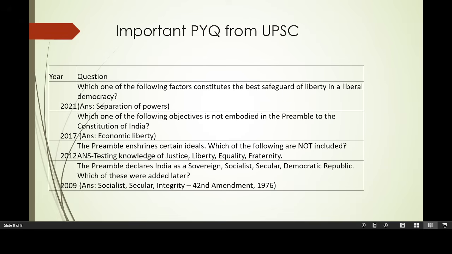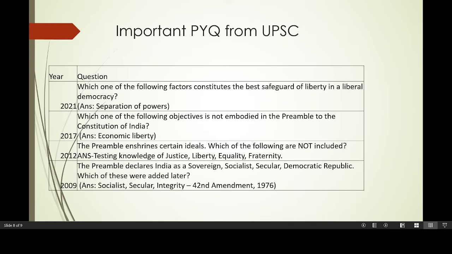All right. Then the preamble enshrines certain ideals. Which of the following are not included? There were so many options where UPSC wanted to test your knowledge on justice, liberty, equality and fraternity. Maybe something was added. You can check in the options so that you can answer the questions. Next, the preamble declares India as a sovereign, socialist, secular, democratic republic. Which of these were added later? Obviously it is socialist, secular and integrity.